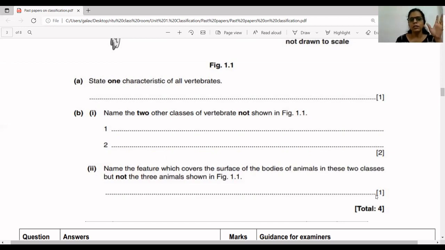One important thing which you have to understand about these IGCSE papers is that, after reading the question, always first check for the number of marks given against every question. Okay. So here in the second one, they have given 2 marks. That means you have to write down 2 valid points. If it is given 1 mark, you have to write down at least 1 valid point to gain the marks. And if they have given 3 or 4 marks, you have to write down the number of valid points related to the number of marks given against every question.